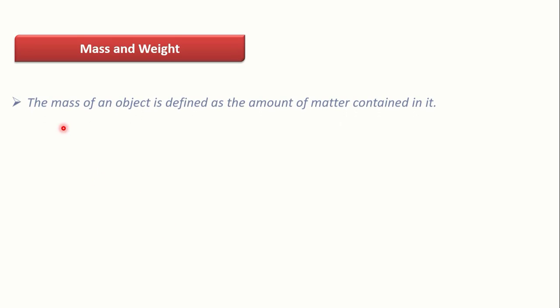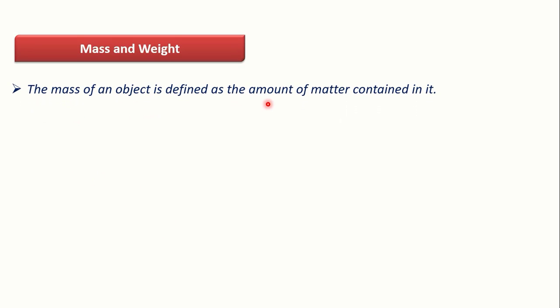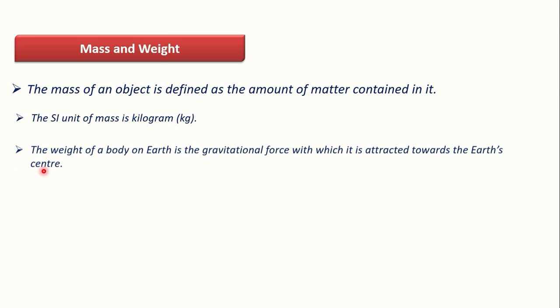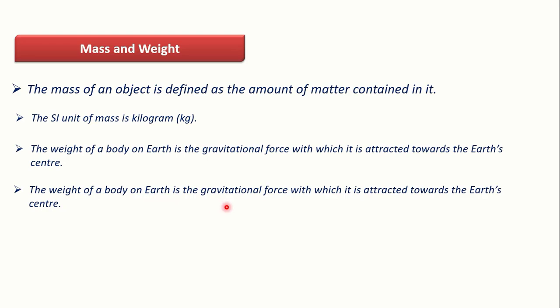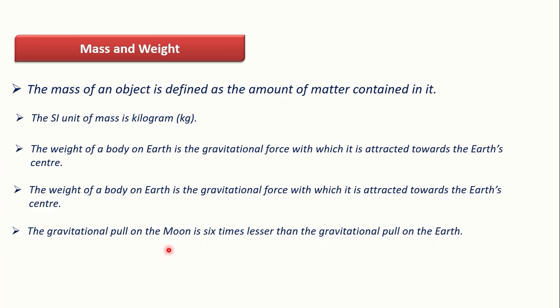Mass and weight now. The mass of an object is defined as the amount of matter contained in it. The SI unit of mass is kilogram, indicated by kg. The weight of a body on earth is the gravitational force with which it is attracted toward the earth's center. The gravitational pull on the moon is 6 times lesser than the gravitational pull on the earth.